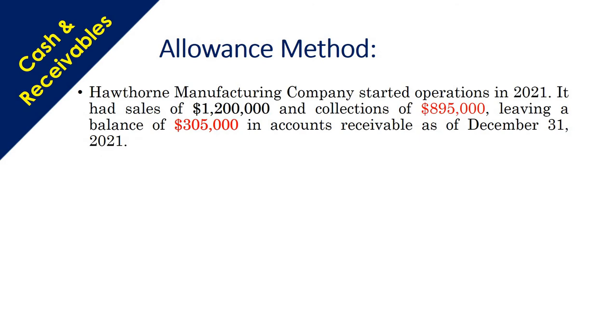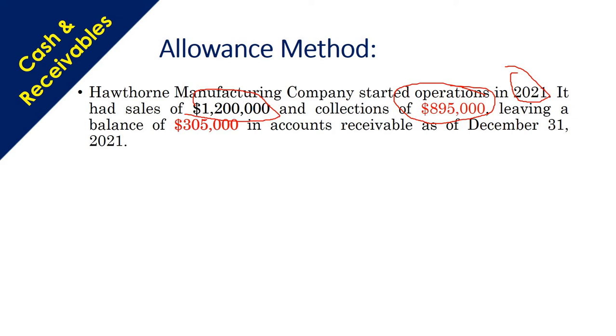A manufacturing company started operations in 2021. In 2021 it had sales of 1,200,000 and collections of 895,000.